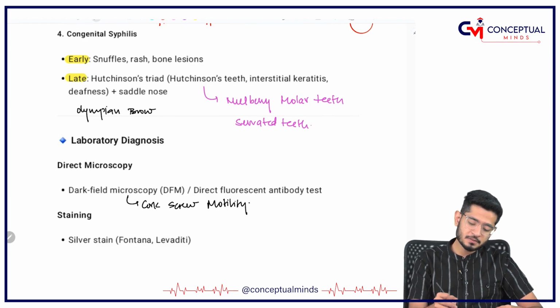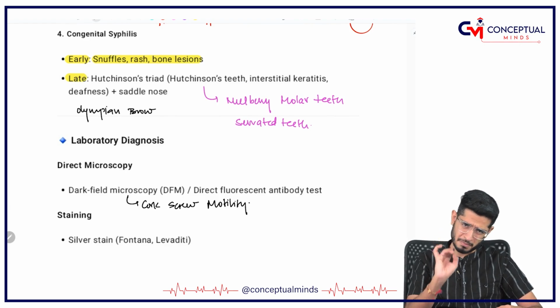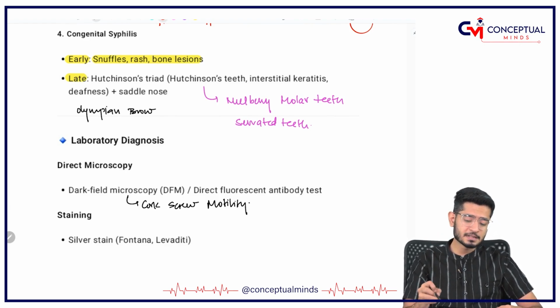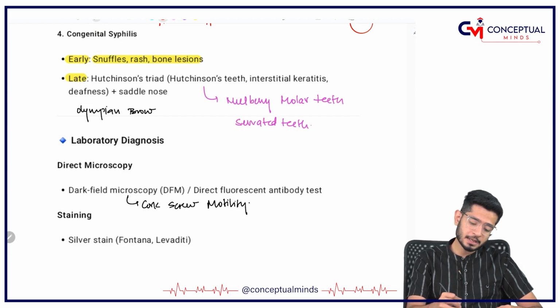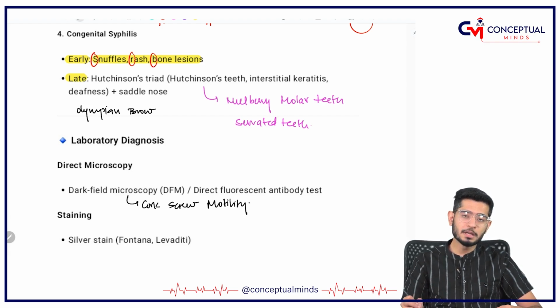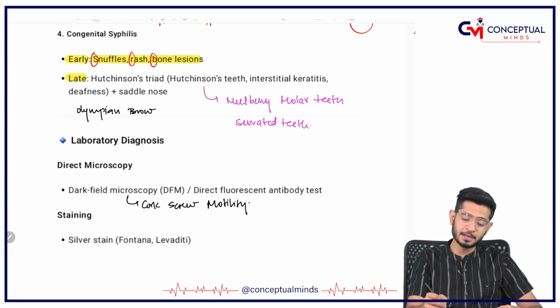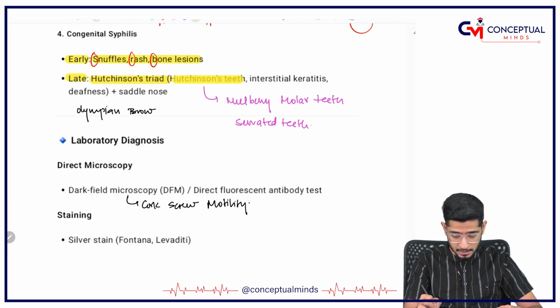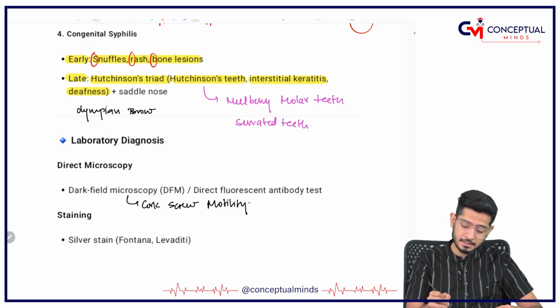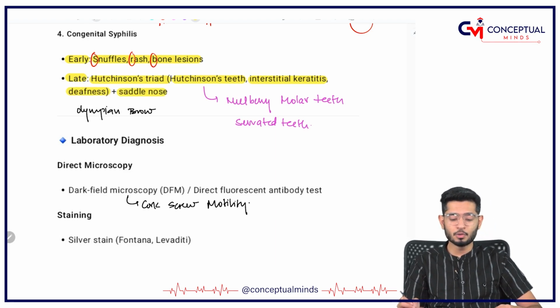Coming on to congenital syphilis, early and late presentation. Early presentation in syphilis: they have got snuffles, the rash and the bony lesions. Just remember, I will give you the description in image format also, but remember early it has got snuffles, rash and bone lesions, and in later parts it has got Hutchinson's triad: Hutchinson teeth, interstitial keratitis, deafness and of course saddle nose.